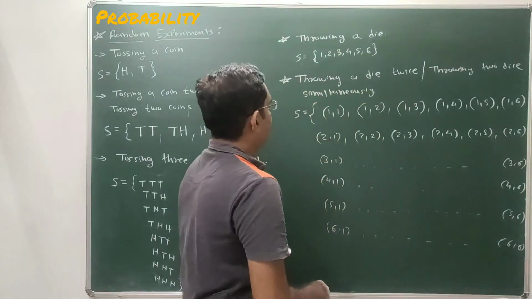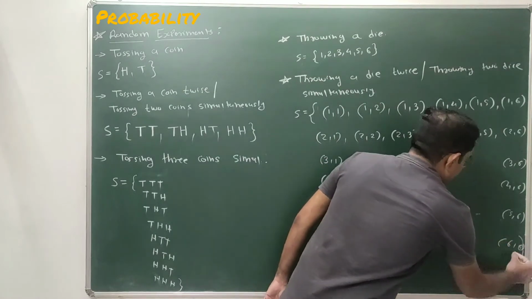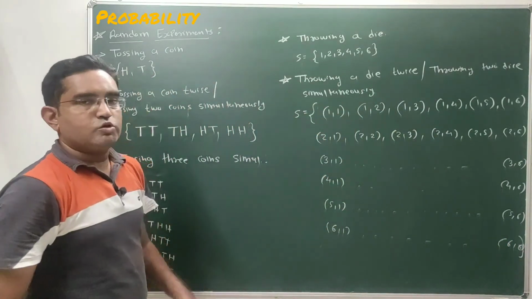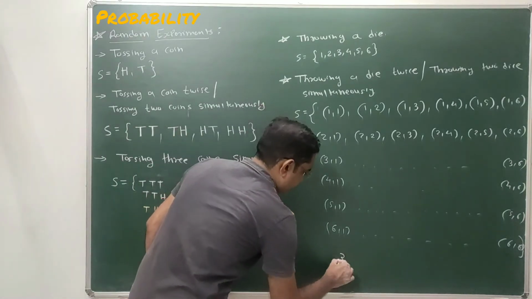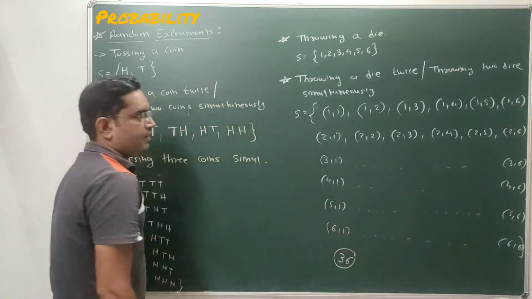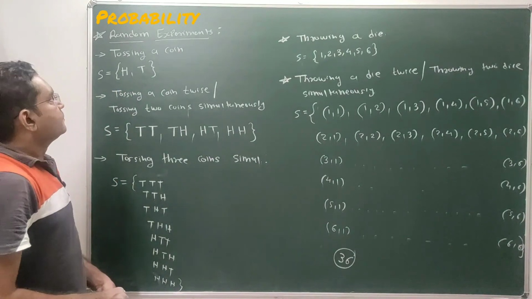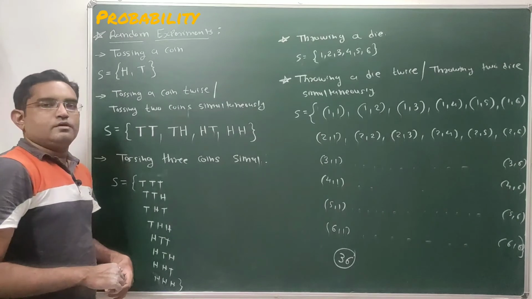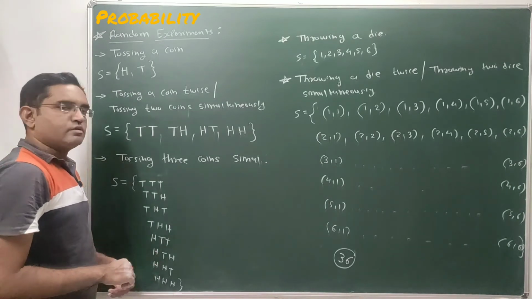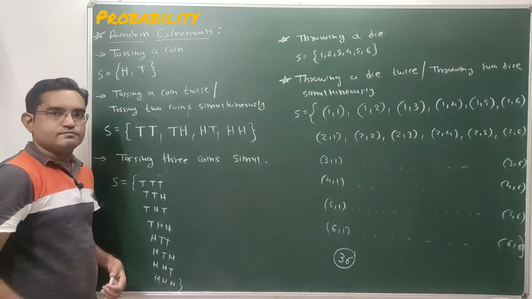So the total number of possible outcomes here, throwing a die twice or throwing 2 dice simultaneously, is 36. Total number of outcomes are 36. Done. So these are some random experiments that we have to study in our 10th standard. Now pause the video and note it down.